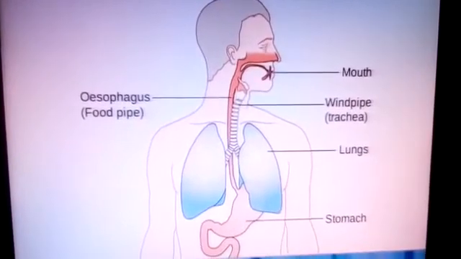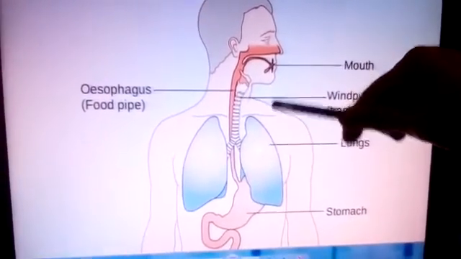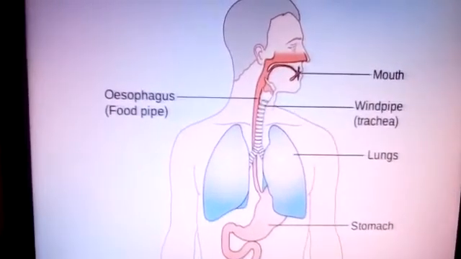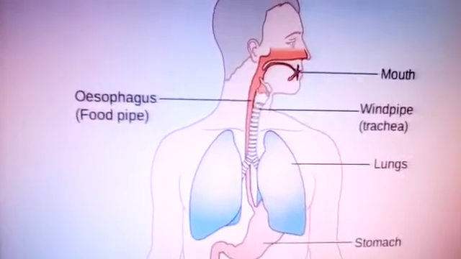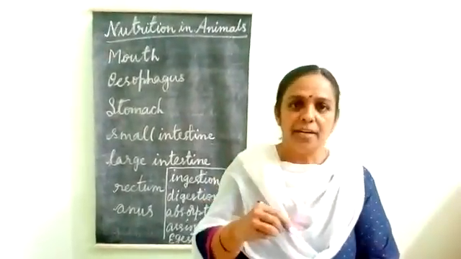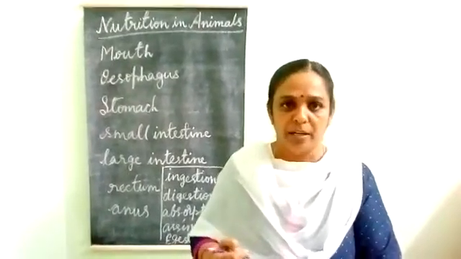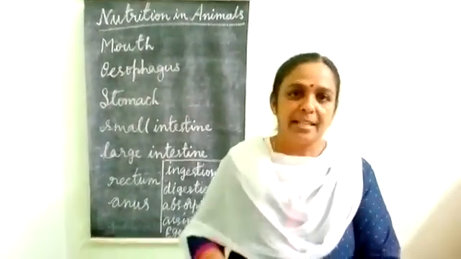If by chance food particles enter into the windpipe, we feel choked, and during that time we get hiccups or cough. The food passes through the esophagus and it reaches the stomach. Now let us learn about the next part in the next class. Thank you.